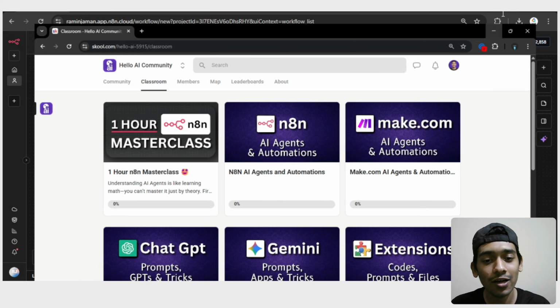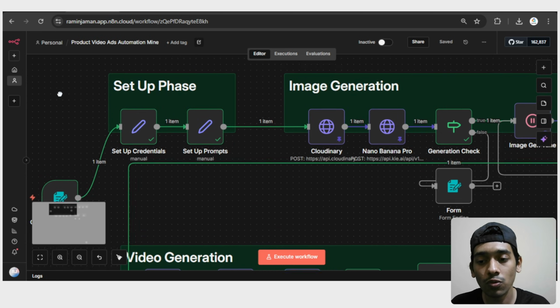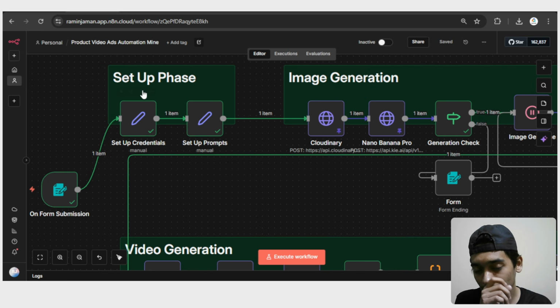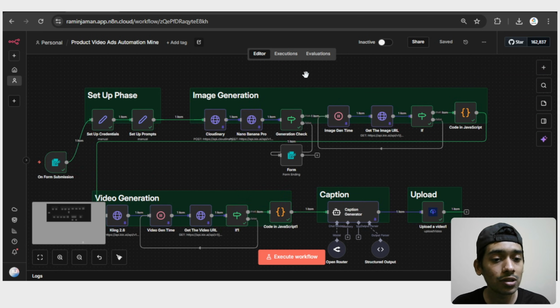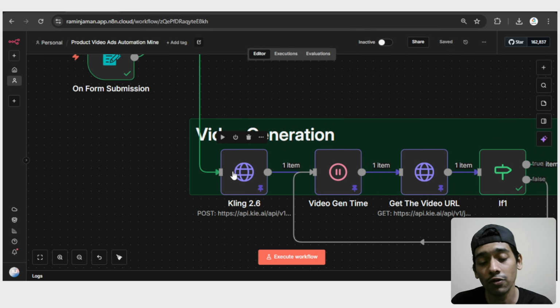Okay, so let me show you how you can build this AI system, or how this AI system really works. The first thing, as you can see, I'm using an on-form submission, and through that I'm getting the product image. And here in the setup phase, let me show you what I have to do. Here I'm setting everything up: the Cloudinary, the Nano Banana Pro, and also the Kling 2.6, which is this one, and which is responsible for generating the video.